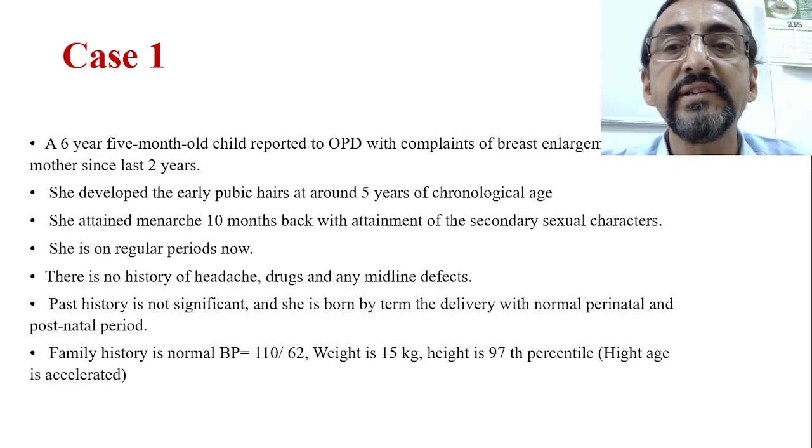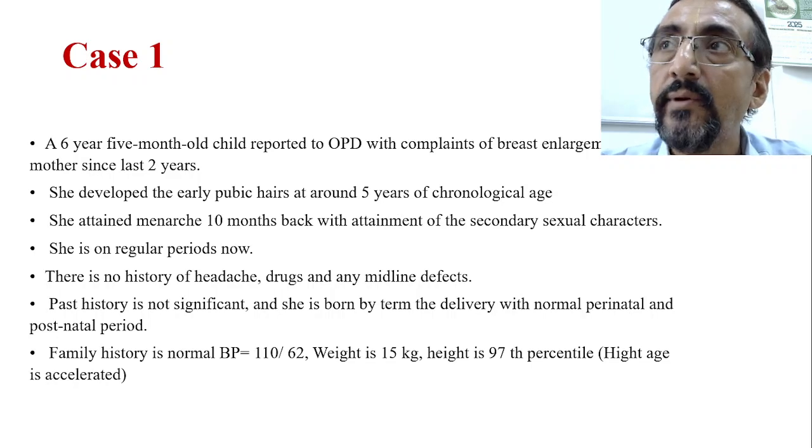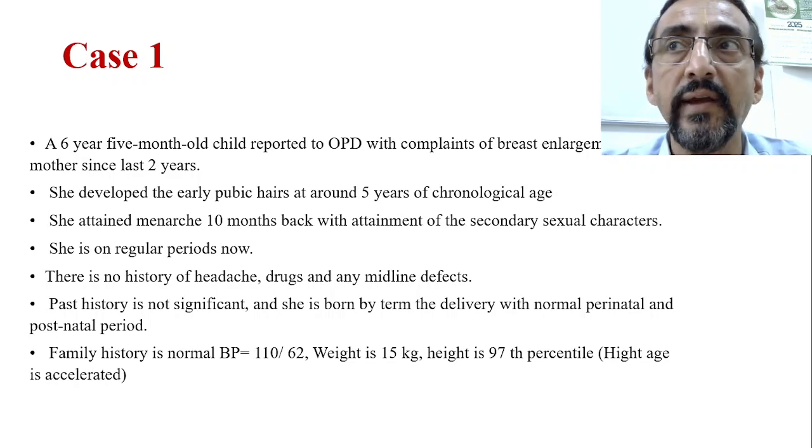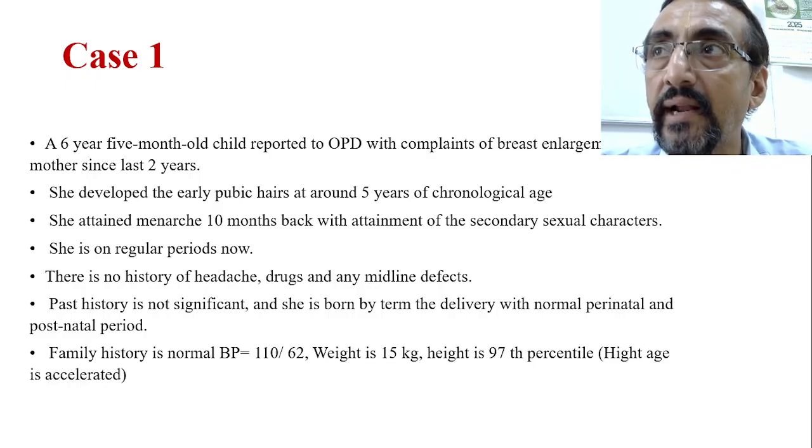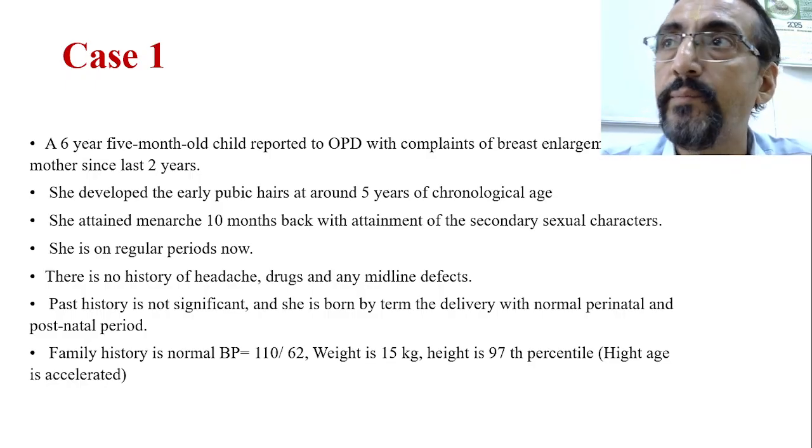Now, the first thing is breast development. Breast development usually occurs by 8 years of age. After that it is called telarche. That's what we are talking about, the order of pubertal changes.